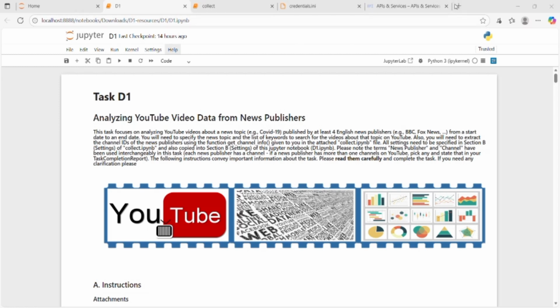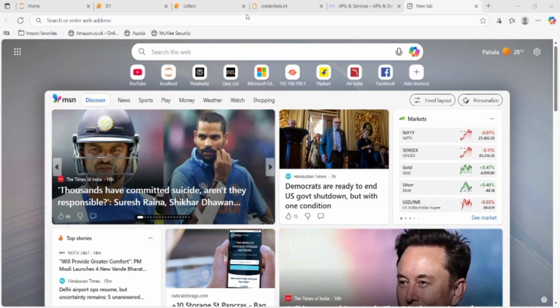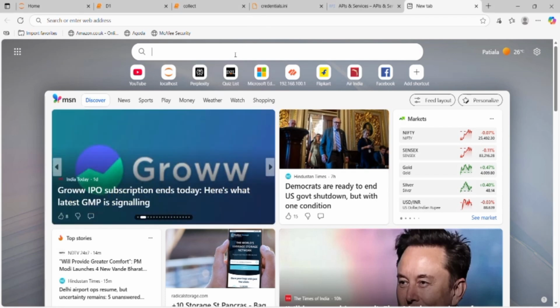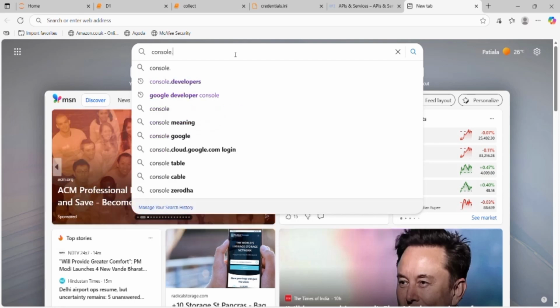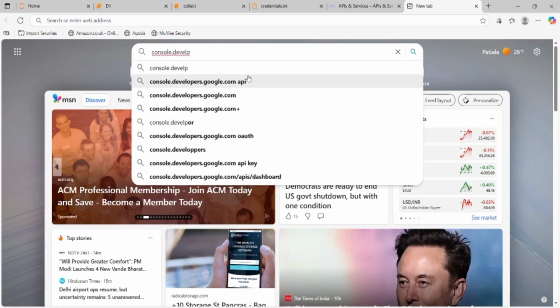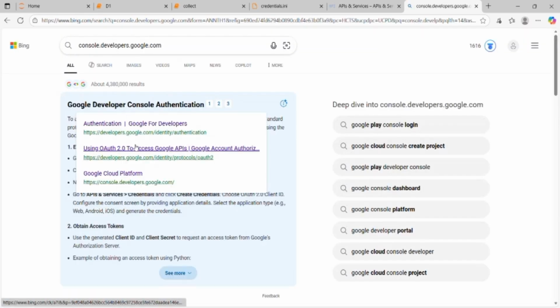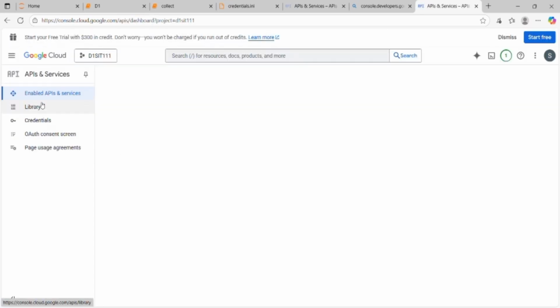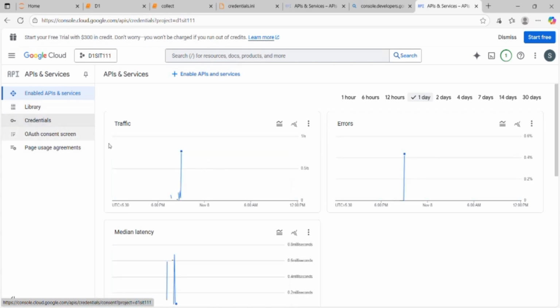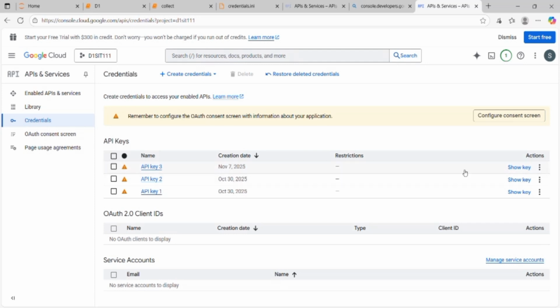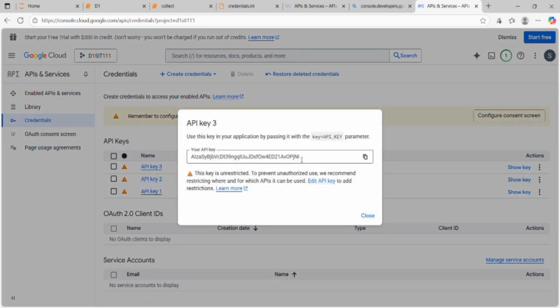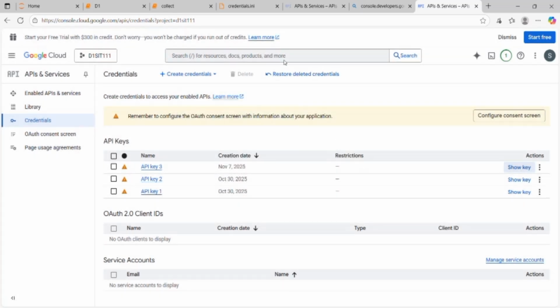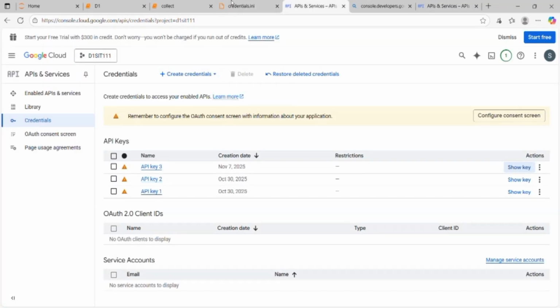Now, I got my API key from console.developer. I created my API key from here, and as you can see, there are three API keys. I copied the API key from here and pasted it here.